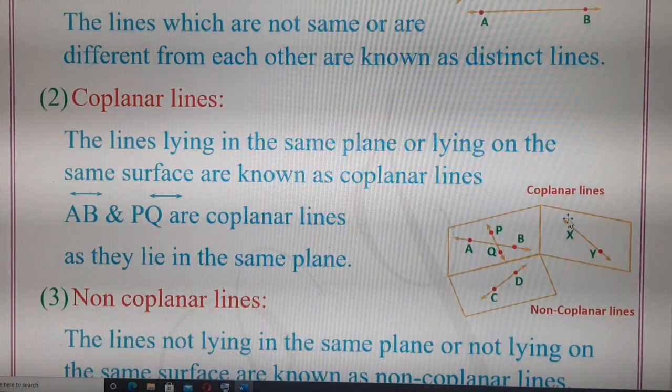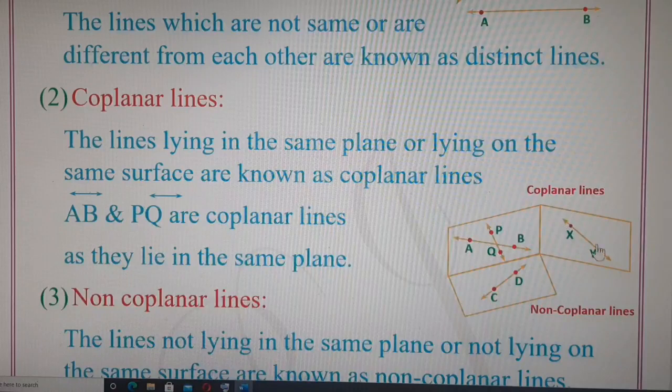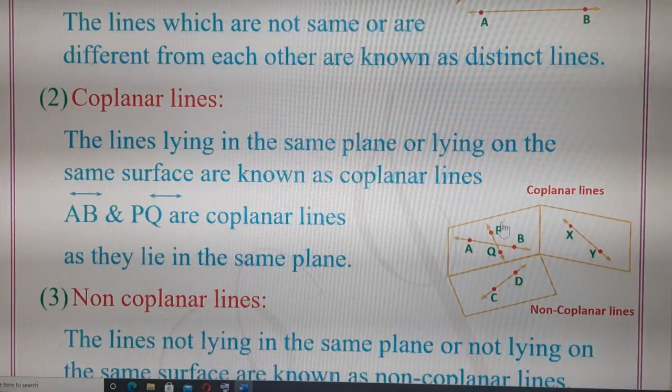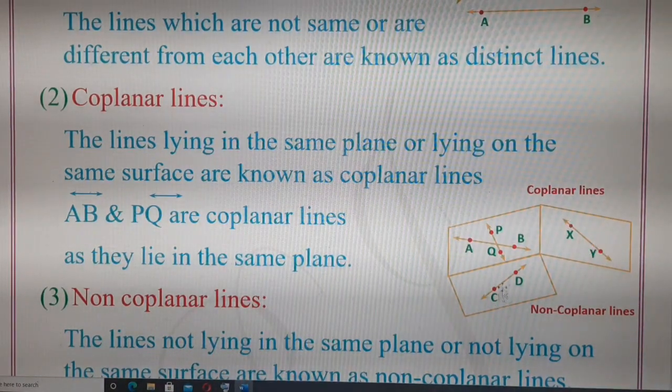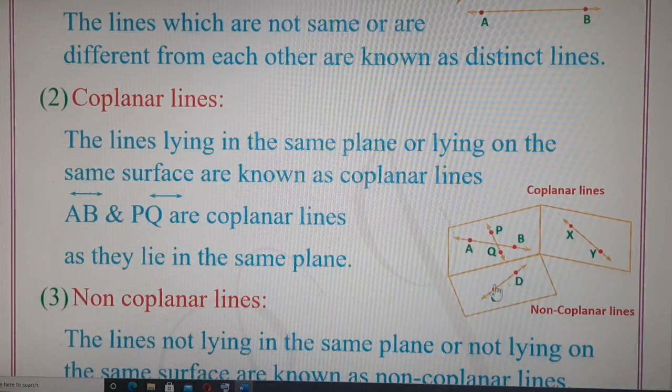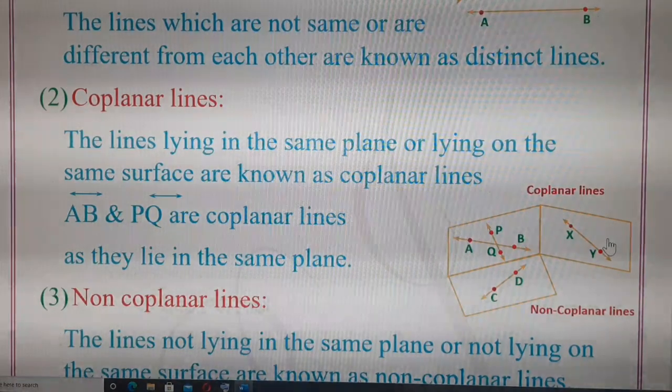So we can say line XY is lying on one wall of the room, line AB and line PQ lie on another wall of the room or another surface of the room, and line CD lies on the floor of the room. So like this, these lines are lying on different surfaces or on different planes.